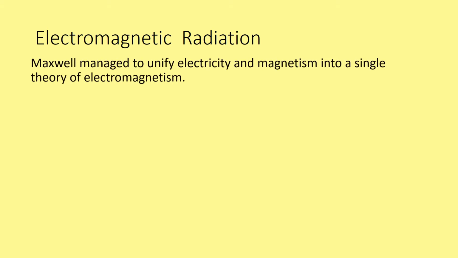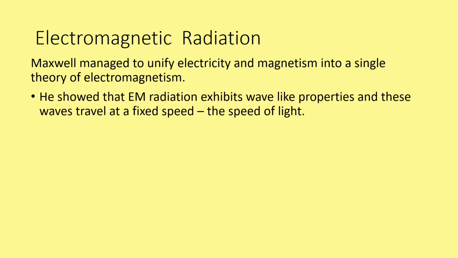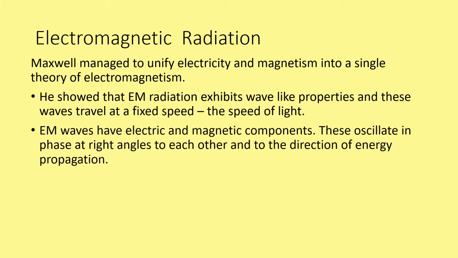Electromagnetic radiation. Maxwell managed to unify the theory of electricity and magnetism into a single theory of electromagnetism because he saw that they were entwined with each other. He showed that electromagnetic radiation exhibits wave-like properties, and these waves travel at a fixed speed, which we know to be the speed of light, 3 × 10⁸ meters per second.